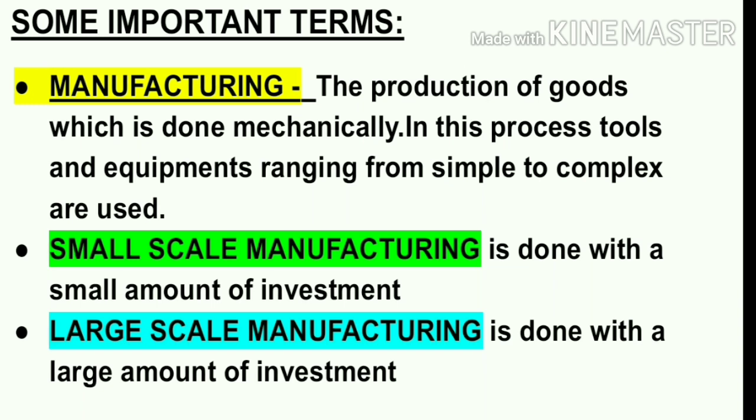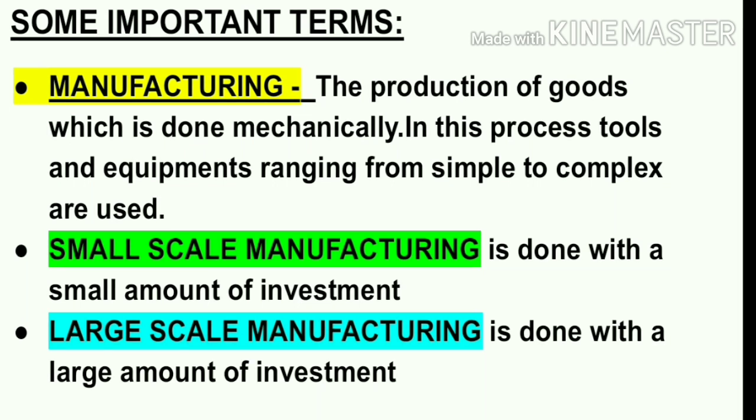These are basically the people who do not have much money in their hands, so they carry out the manufacturing activity with a very small amount of investment. Instead of using machines, most of the time they are seen using human labor. That means the work that is done by a machine is done by using human labor. So this is the concept of small scale manufacturing.